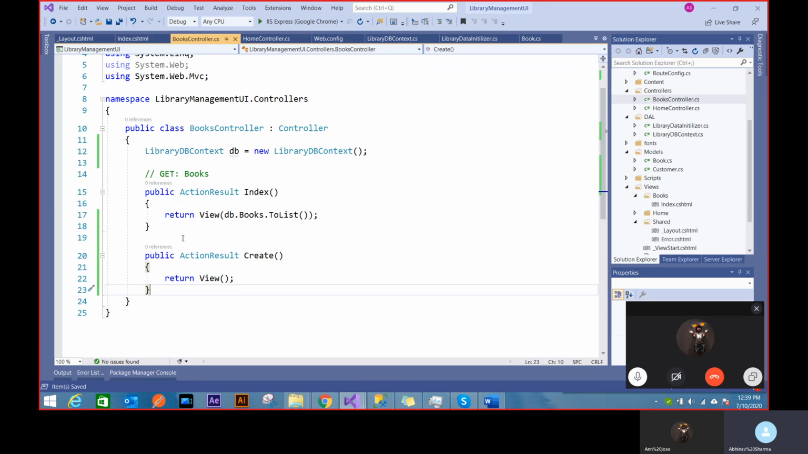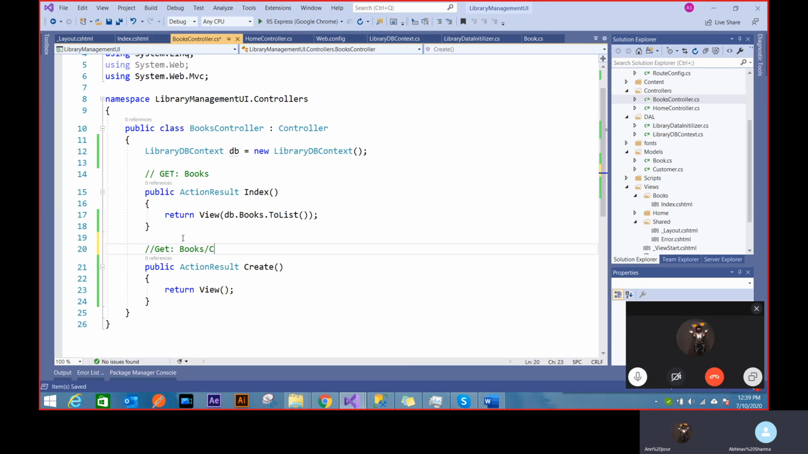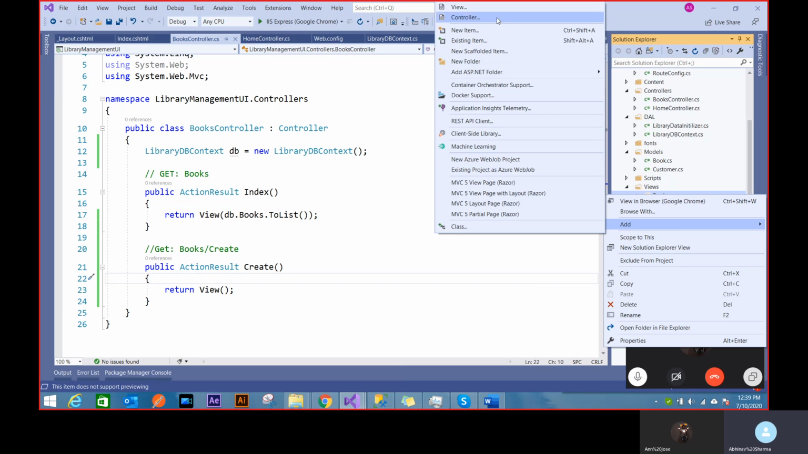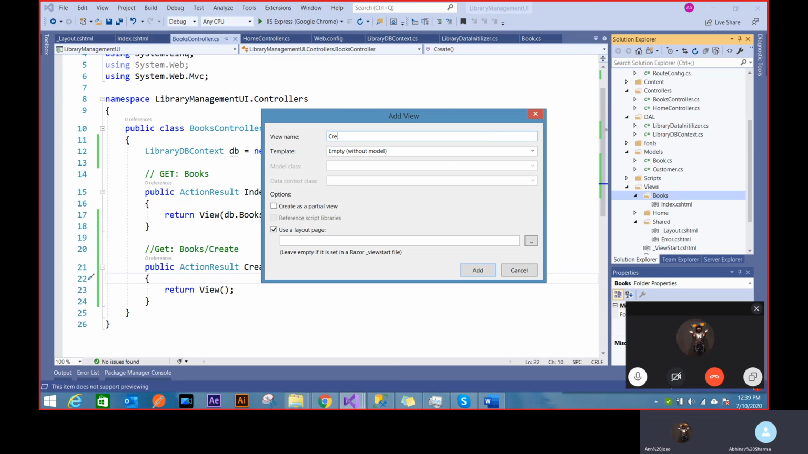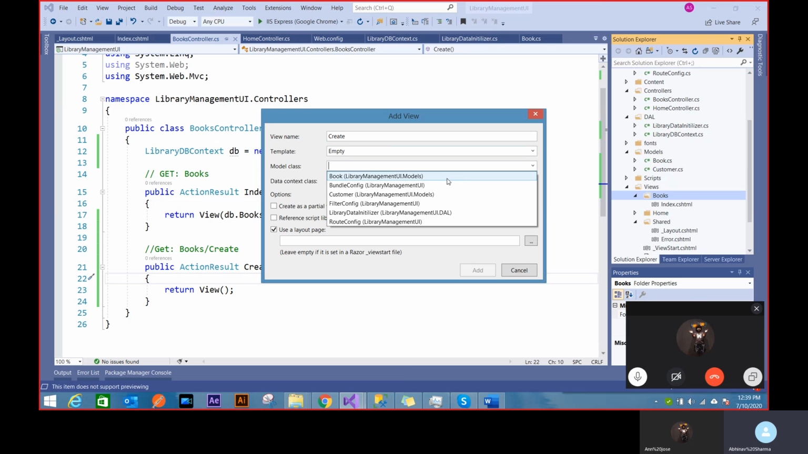If I do that, that means this is a get request. It'll be like books create, right? That's how the books controller create function works, and that means inside a book I should have a page which is create, and let's create this. This page will be empty, but it will have a model which is of the book.